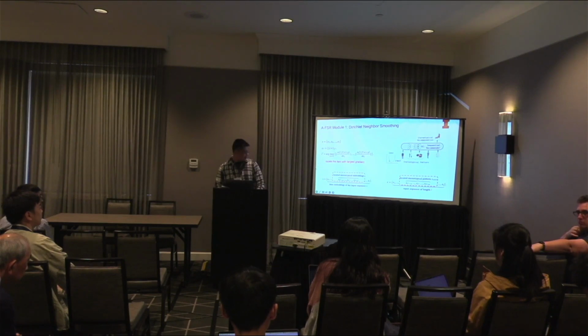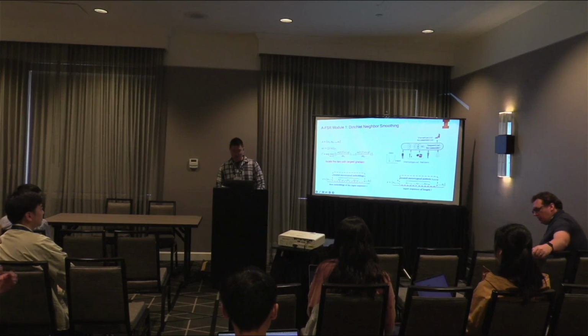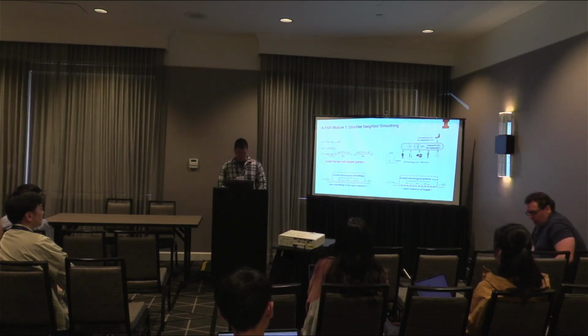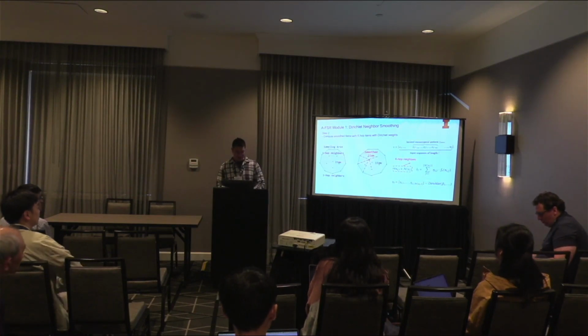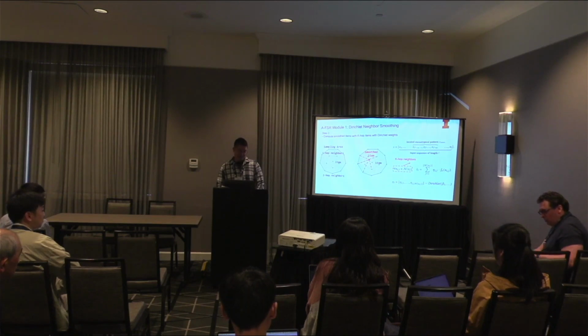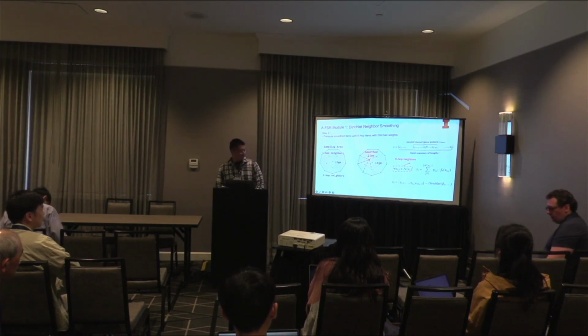Of course, we can also map these embeddings back to the item space, and we can recover the located stereotypical pattern. So with the located stereotypical pattern, the second step of this module is to compute the smoothed items with k-hop items with Dirichlet weights. For each item within the located stereotypical pattern, we first compute the k-hop neighbors using similarity, and this demonstrates a span over the item space, the embedding space.